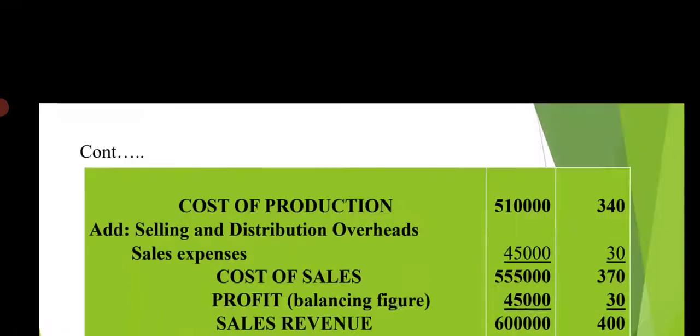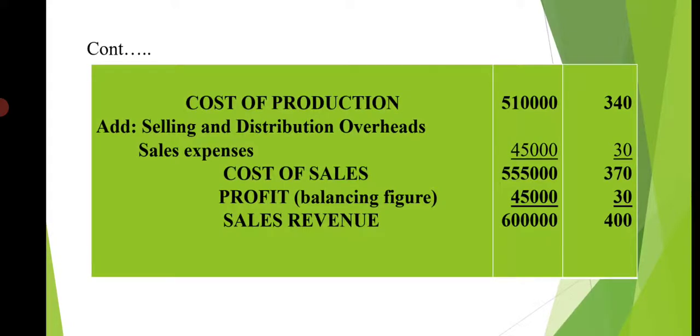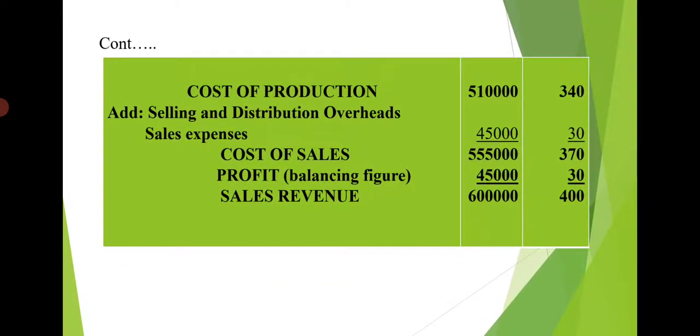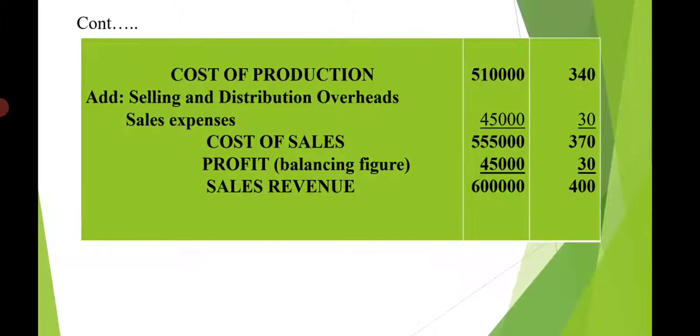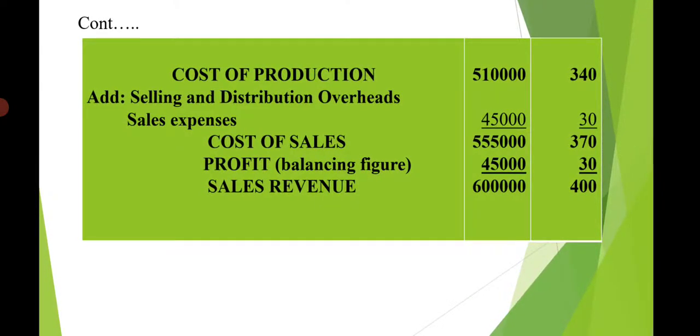So next we will add the selling and distribution overhead. Only sales expenses are there. So sales expenses they have given 45,000. So 45,000 divided by 1,500 equal to 30. So cost of sales will be 5,10,000 plus 45,000, 5,55,000. So cost of sales per unit will be 340 plus 30, 370.